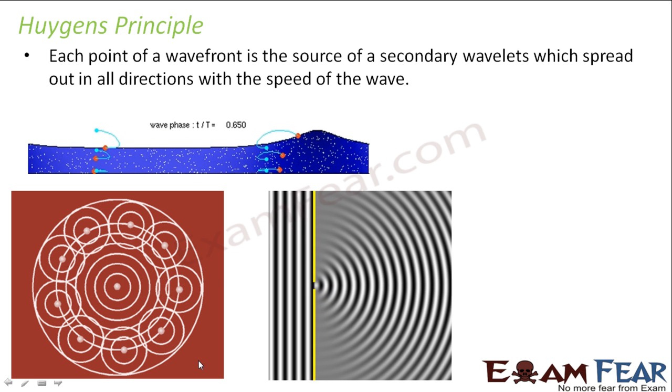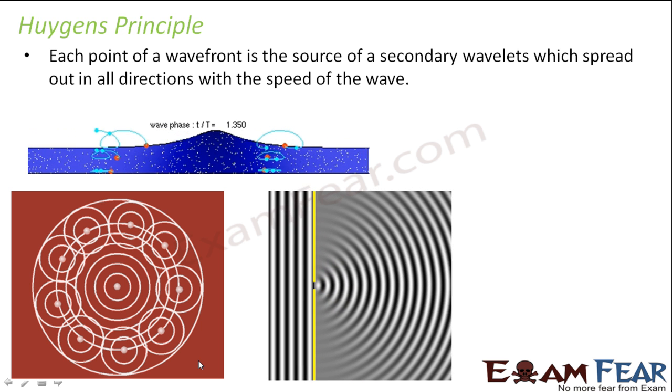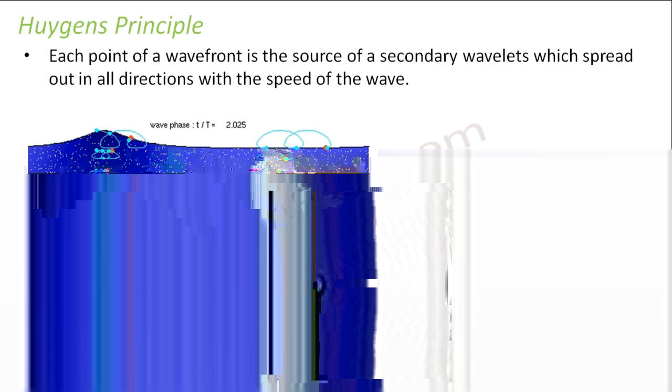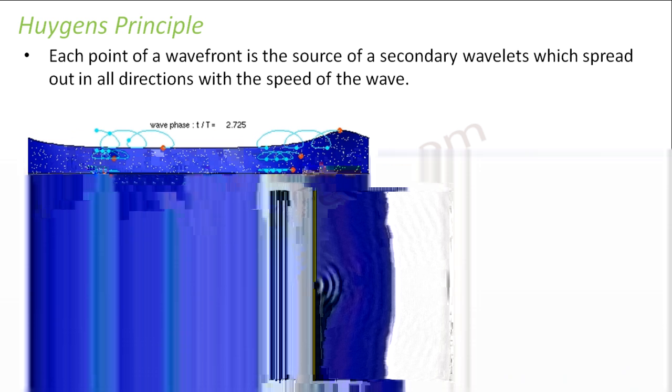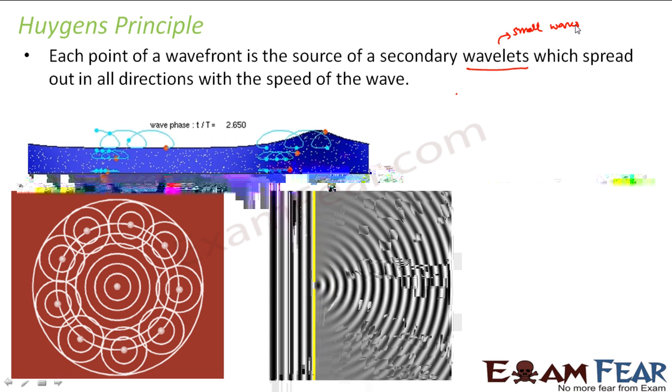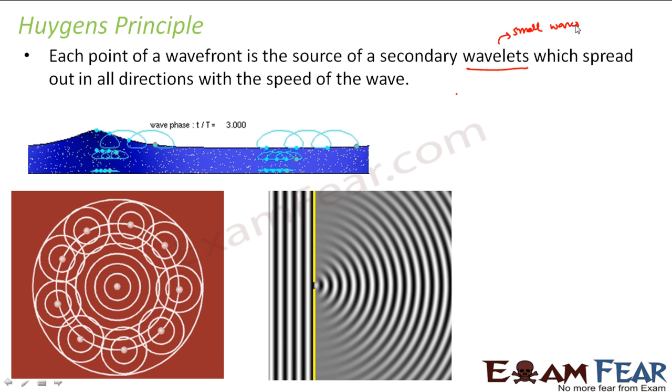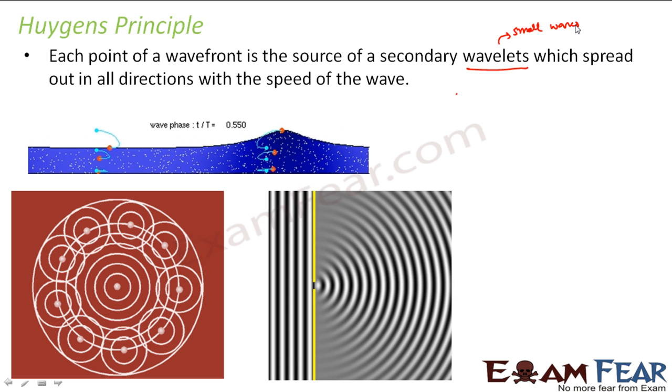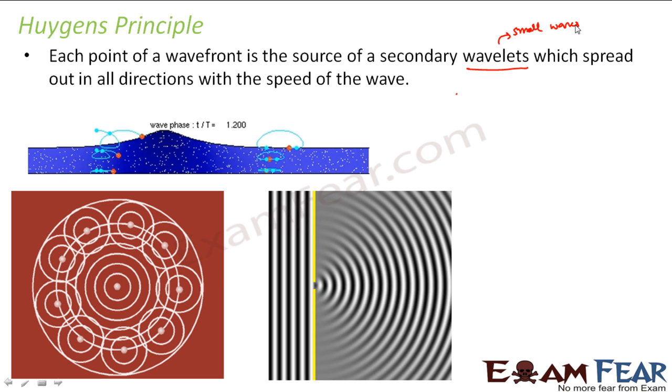So what is Huygens principle? Huygens principle stated that each point of a wavefront is the source of secondary wavelets. Now whenever we use the term wavelet, what does it mean? Wavelet means small waves. So it says that each point of a wavefront is the source of secondary wavelets which spread out in all directions with the speed of the wave.